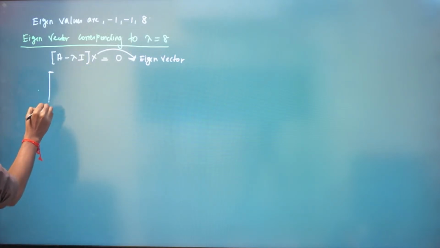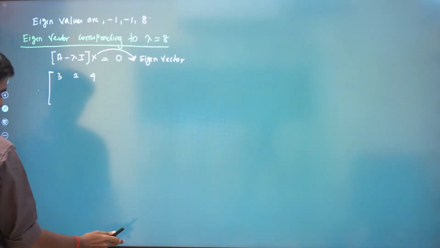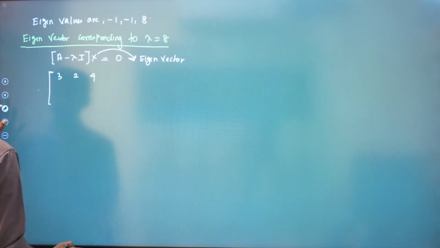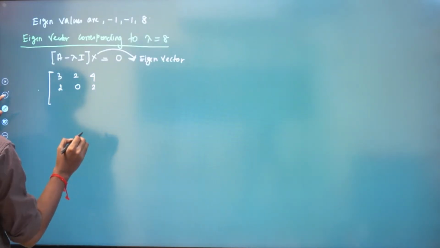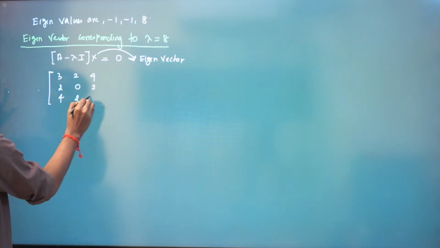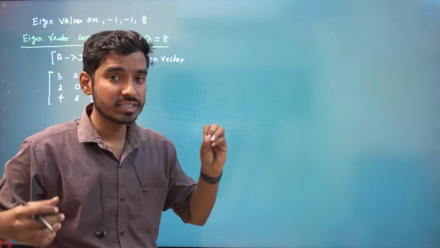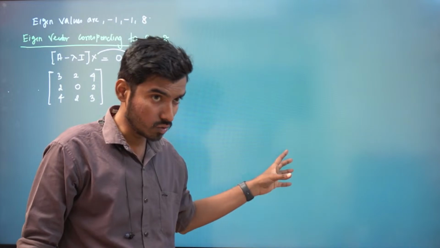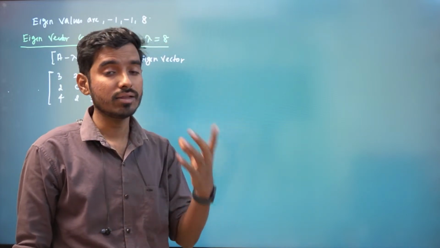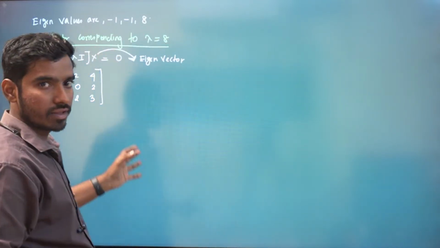So A minus lambda I. What is A? A is our matrix 3, 2, 4, 2, 0, 2, 4, 2, 3. Okay, I'm doing PYQ very briefly. I'm not just solving, I'm teaching you many ideas also, so that you will have some confidence. I'm not only sticking to this problem, I'm circling all the concepts involved in this, so that you will have good confidence. My focus is to revise the concepts also with the help of PYQs.